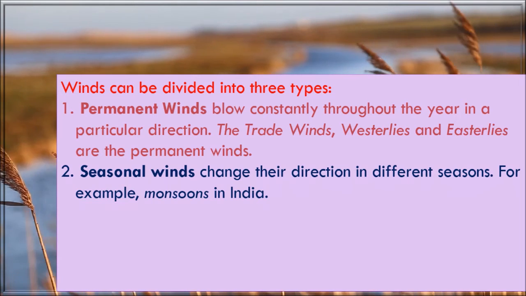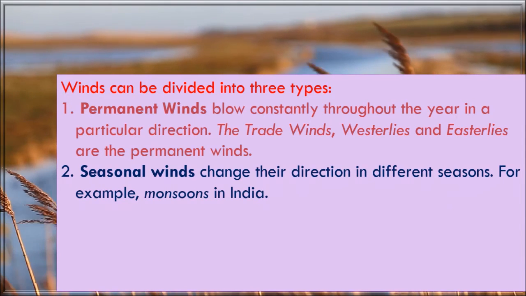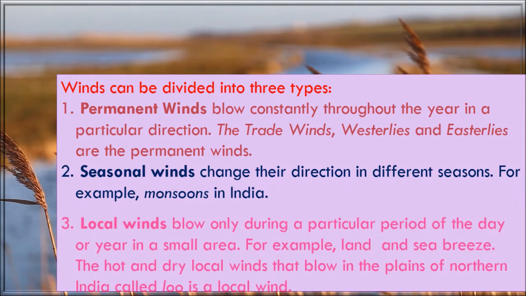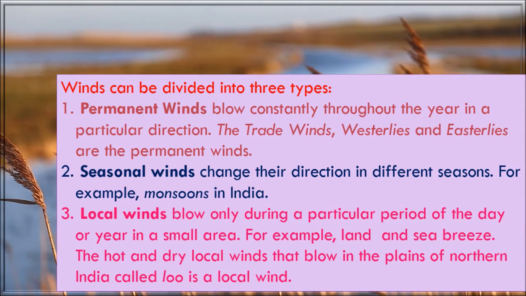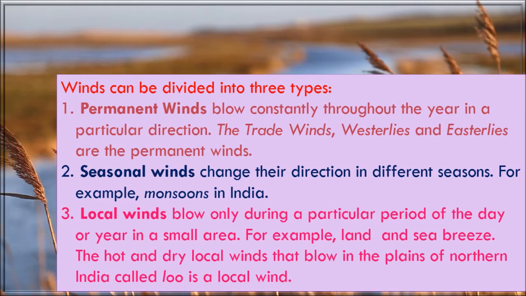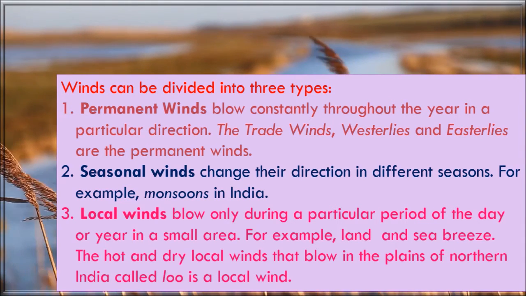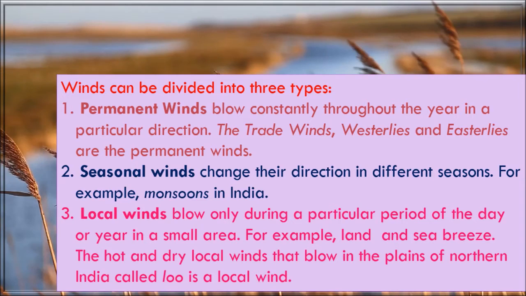Seasonal winds change their direction in different seasons, for example, monsoons in India. And local winds blow only during a particular period of the day or year in a small area, for example, land and sea breeze. The hot and dry local winds that blow in the plains of northern India, called Lu, is a local wind.